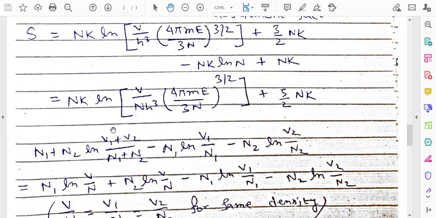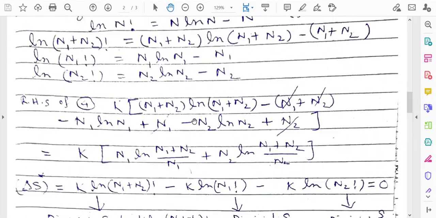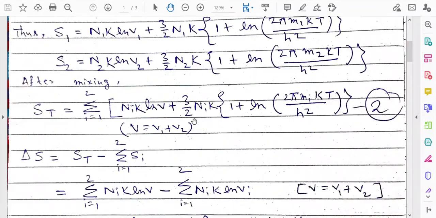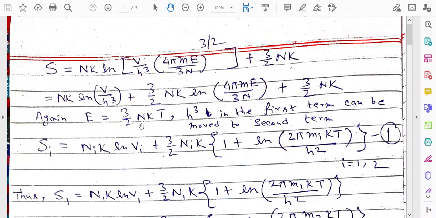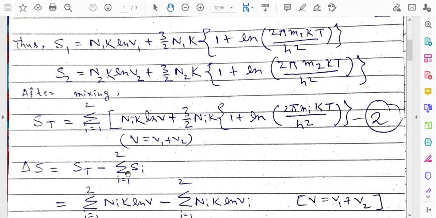Carefully look at the expression, and you can simplify it a little, with one or two more steps. That is, you can take the volume outside of it, just as we have done in the previous cases. You see, the previous time this was the expression, and we took the volume term outside of it. We can do that in this case also.